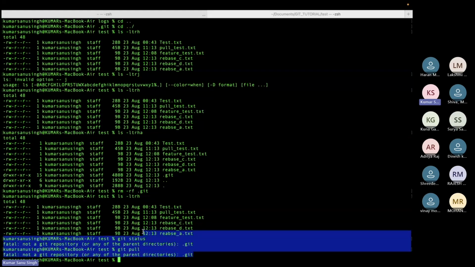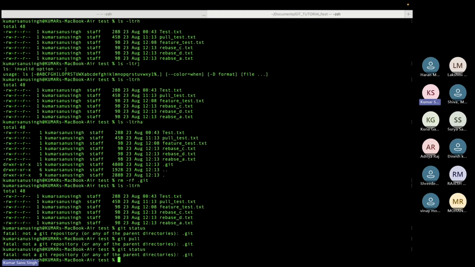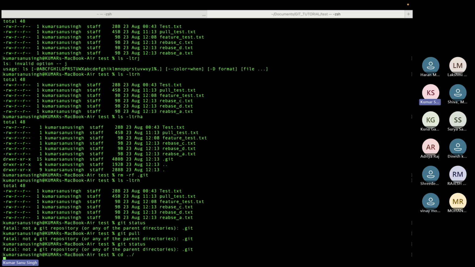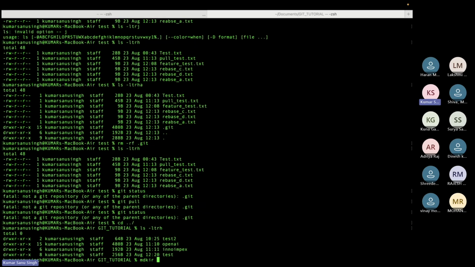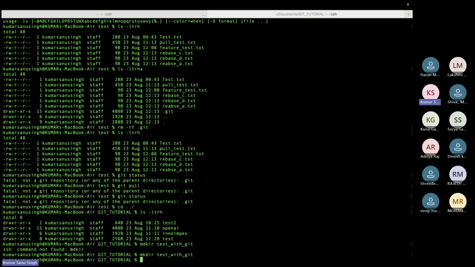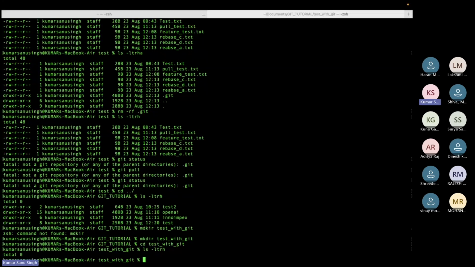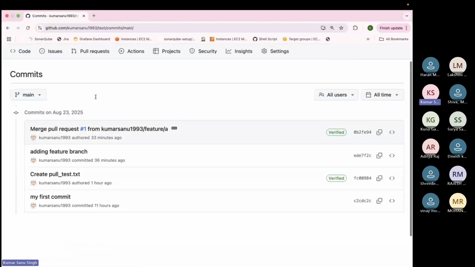Without .git, it becomes a normal directory. Now any command you run, it is gone. Even whatever changes we had are gone. This is not recommended. I did it because you guys asked. Now I need to create a directory with mkdir test. Now I have created this directory and I'll be cloning this again with git clone, so that we remember this.